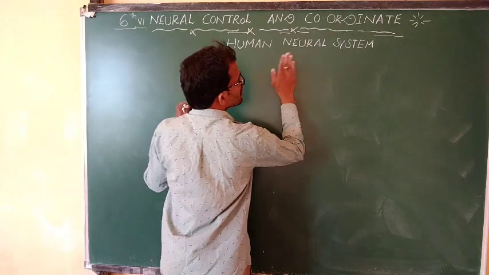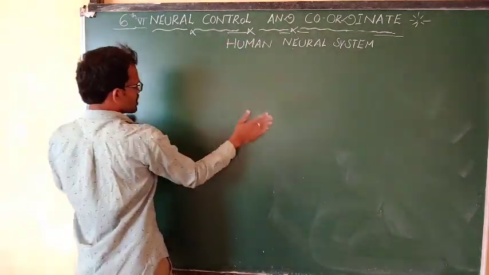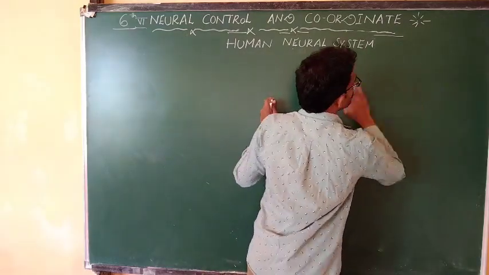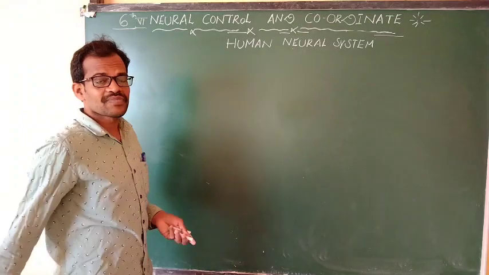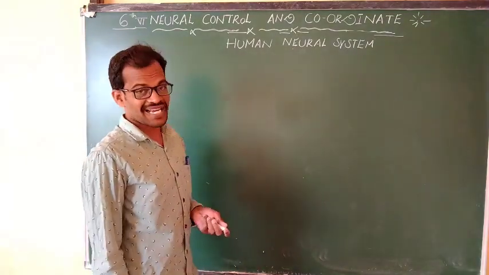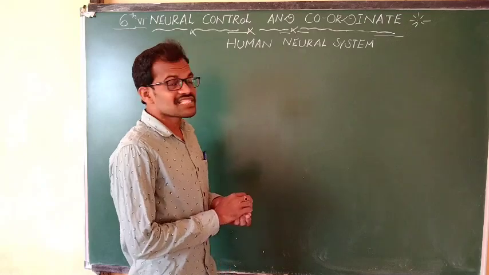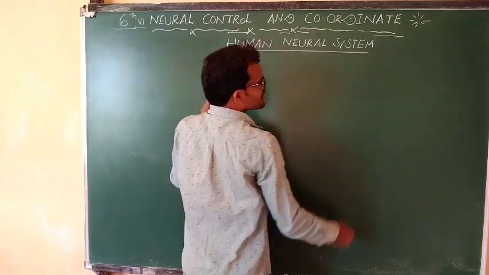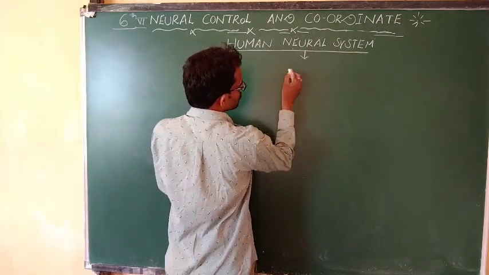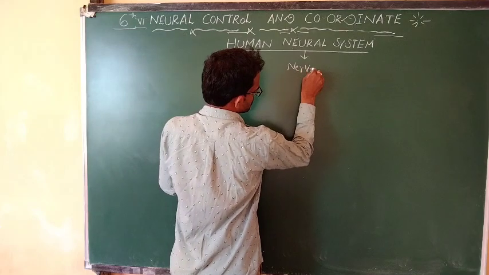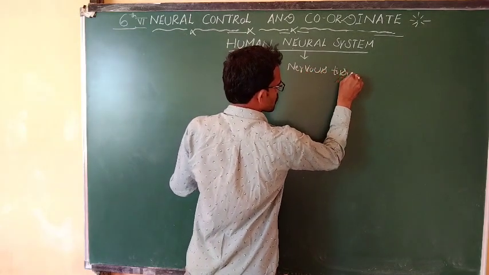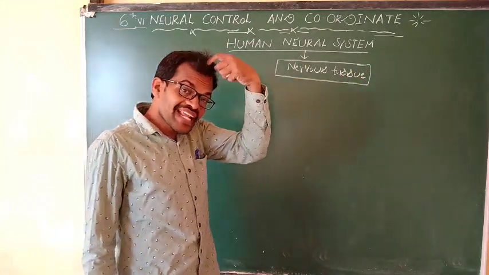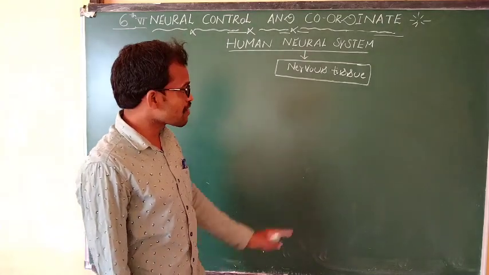For example, the human neural system. This system is a group of organs. The group of organs consists of nervous tissue. The human neural system consists of nervous tissue. The nervous tissue is present in the brain and spinal cord.